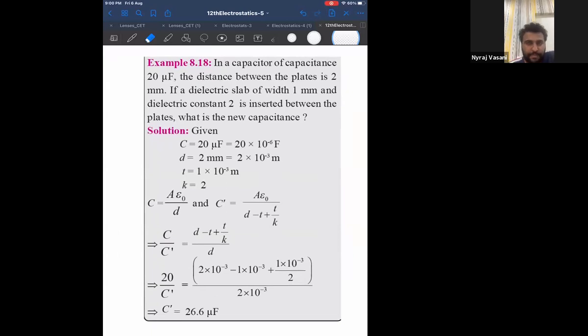Look at this question. I will just display the question. This is your board's example 8.18. These are the similar type of questions that will come in your module. Now, read the question, read the solution. Tell me if you have understood. If not, I'll explain point by point. Read the question, see what is given, and you have written the points, correct?